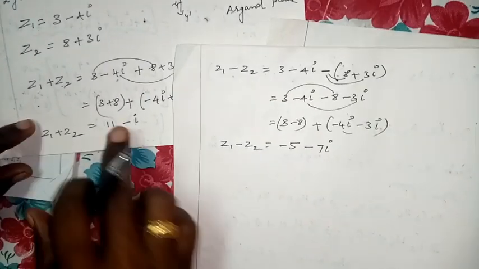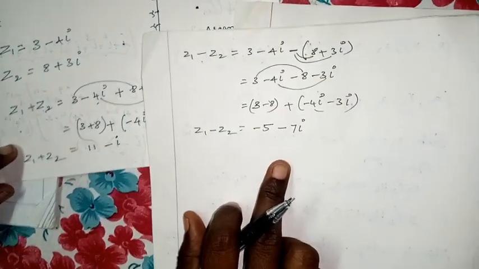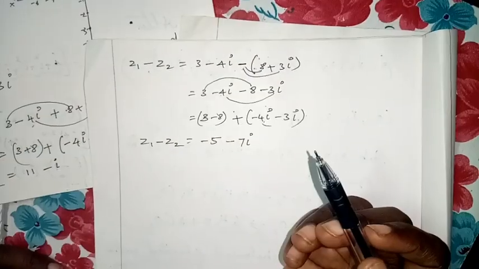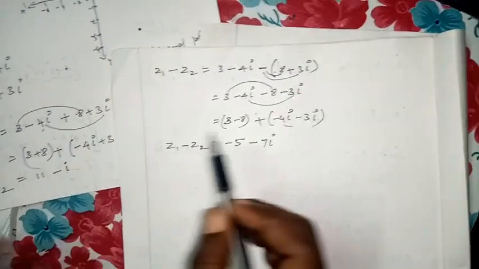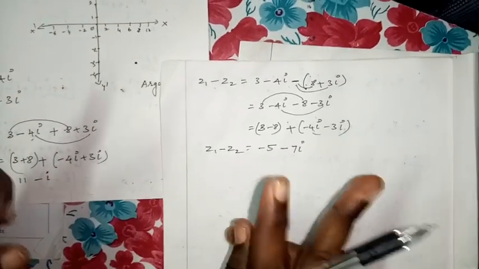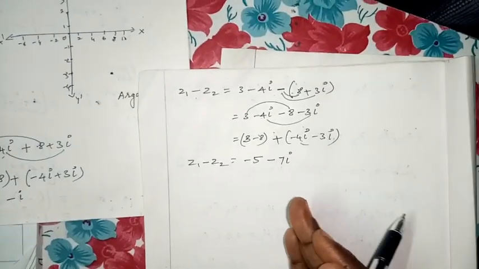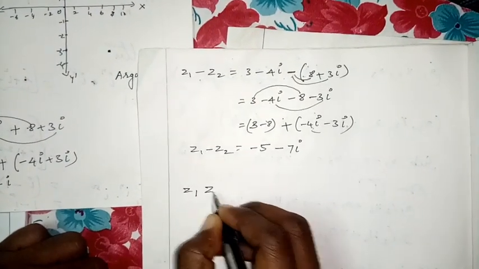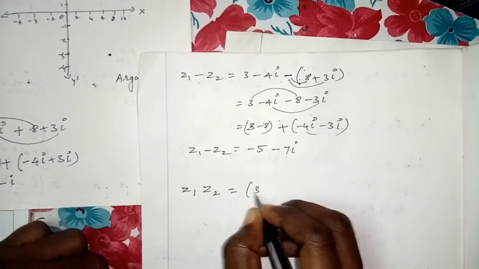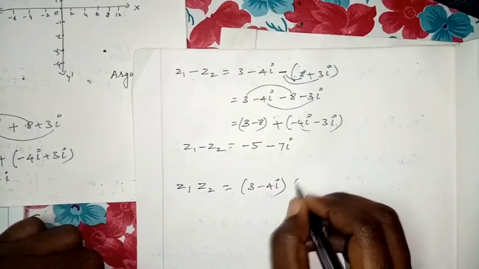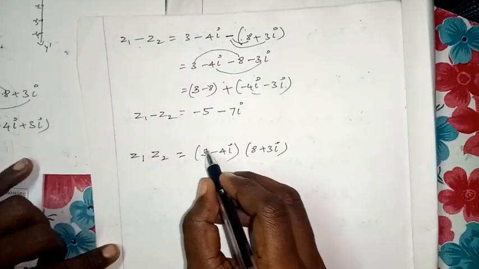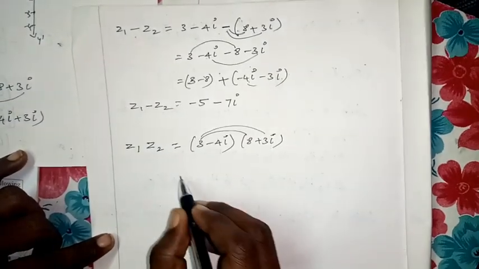Any doubt? Addition, subtraction, any doubt? In addition and subtraction we have to take real and then imaginary. Okay, any doubt in this? Then multiply. Z1 Z2 equal to 3 minus 4i times 8 plus 3i.